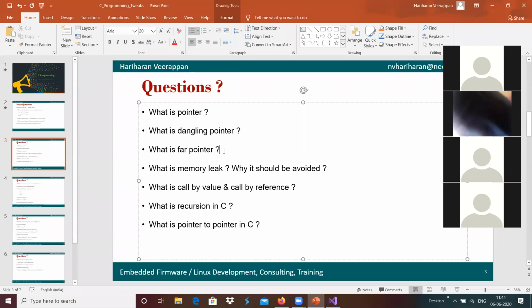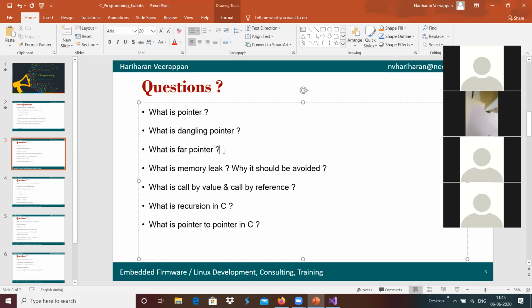And for pointer, any idea about for pointer? Okay. For pointer is the one which is a 32-bit, which is a complete memory address space pointer, which is able to access the complete memory of that system. This is called a for pointer over here.